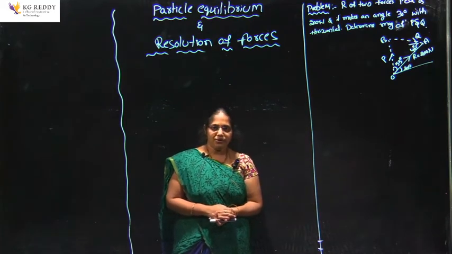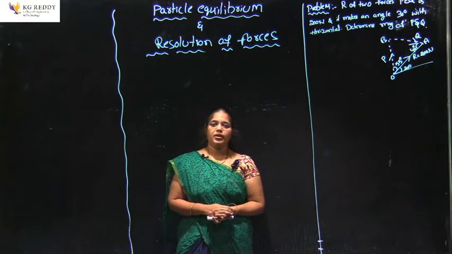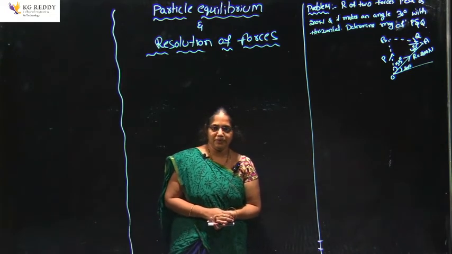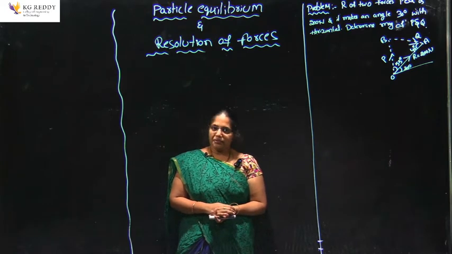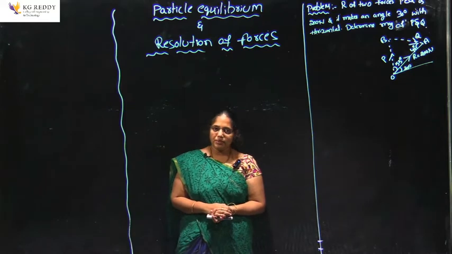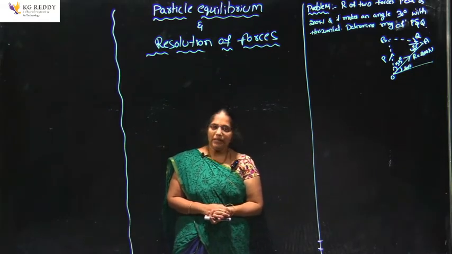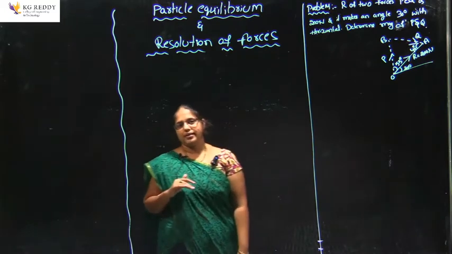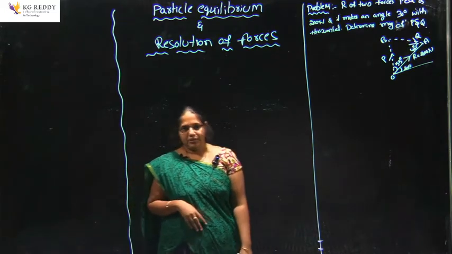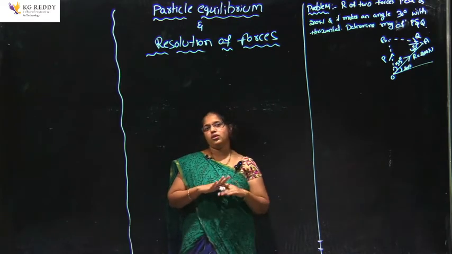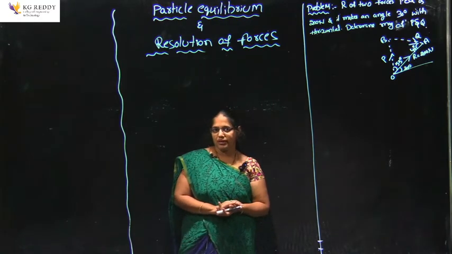Today we are going to discuss an important topic in engineering mechanics, that is particle equilibrium. I think we completed the definitions of equilibrium, resultant and equilibrant in the last classes. Let's recall once again what is meant by equilibrium of a body. In engineering mechanics, we discuss particles and rigid bodies.